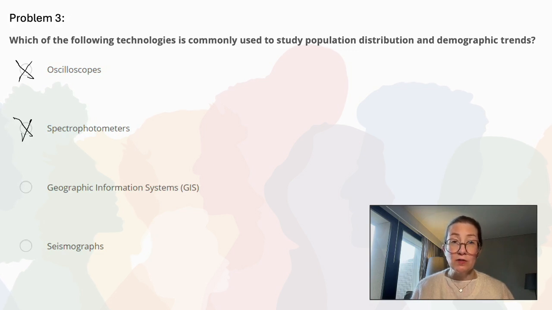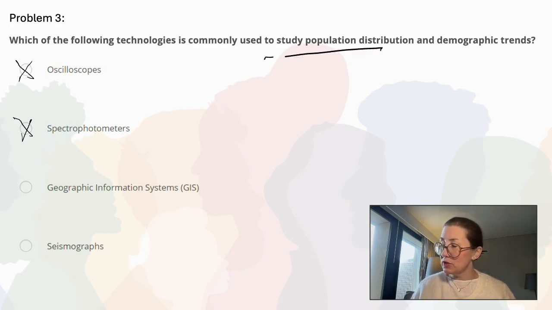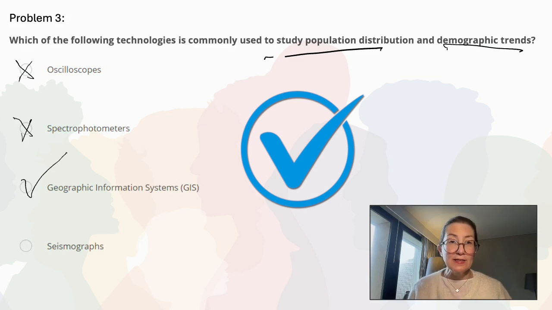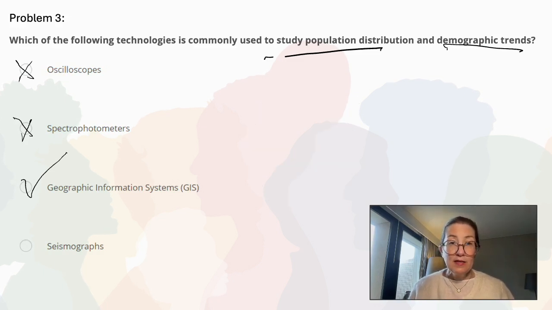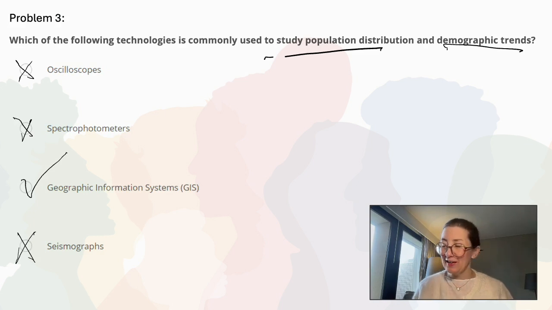However, its primary use is to collate human activity and natural features, so study population distribution and demographic trends. This is definitely going to be the correct answer, GIS. But let's look at what a seismograph is. These are used to sense motion in the ground caused by earthquakes or volcanoes. So we know that's not going to be the correct answer either. It's definitely geographic information systems.